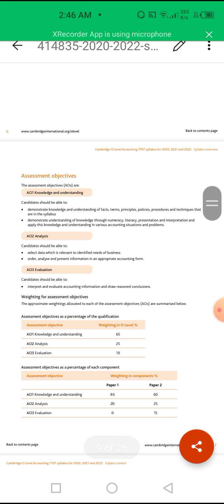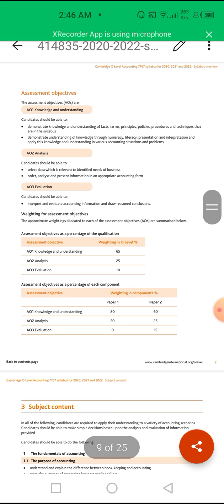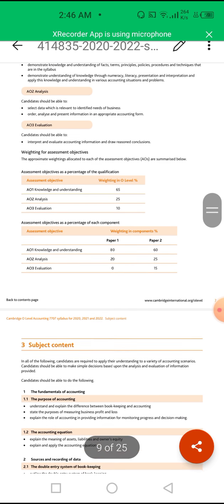Now if we go through in detail, like the criteria of evaluation, over here your knowledge will be 65%, because in accounting we do have the patterns, we have the specimens in which we have to place the data. So it's really very important to retain these things in your knowledge. You have to know about assets, liabilities, expenditures, capital. Everything will be in your mind. You have to interpret that accordingly.